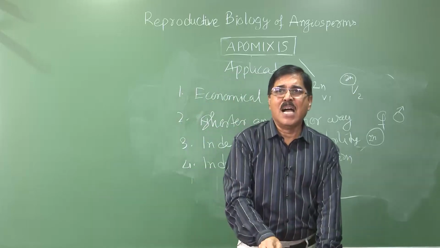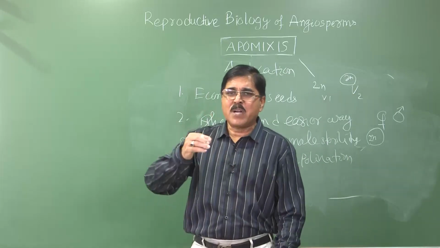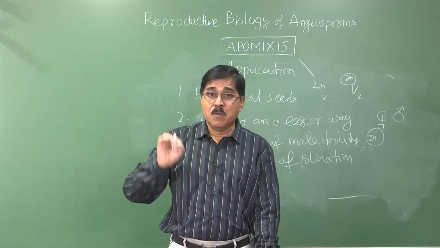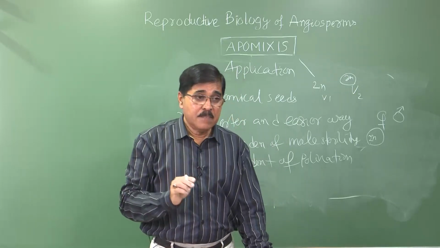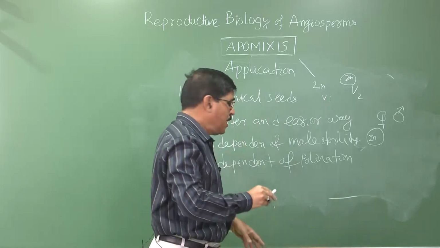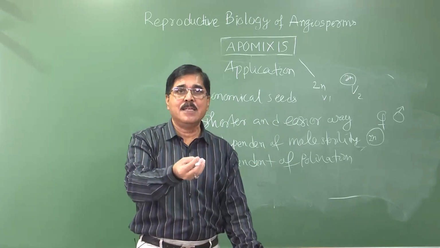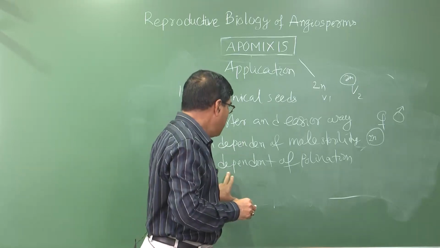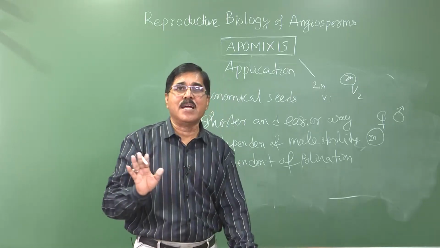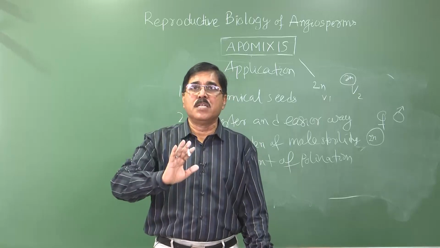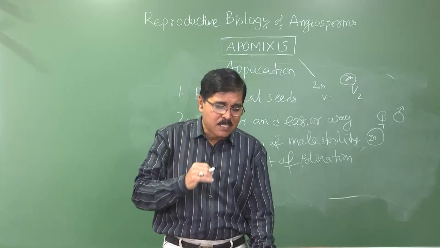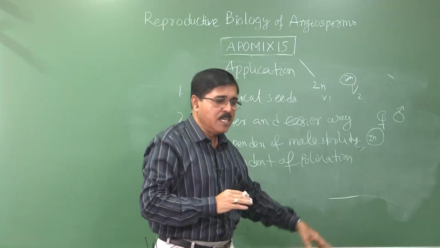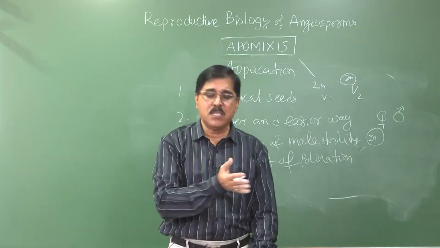In case of hybridization, one important part is to collect the pollen and put it for breeding. But in case of apomixis, when we get the seed directly from the vegetative tissue, there is no pollination. So there is no need of pollination in developing seeds by the process of apomixis. It is independent of pollination.